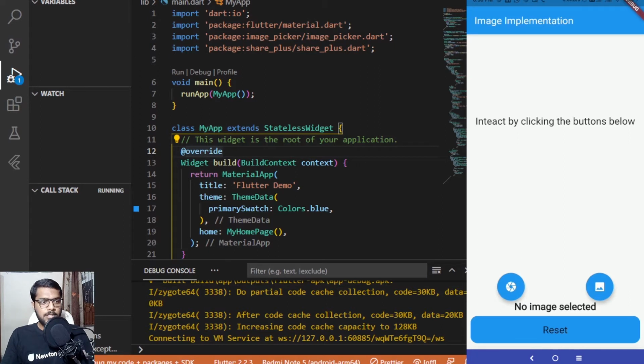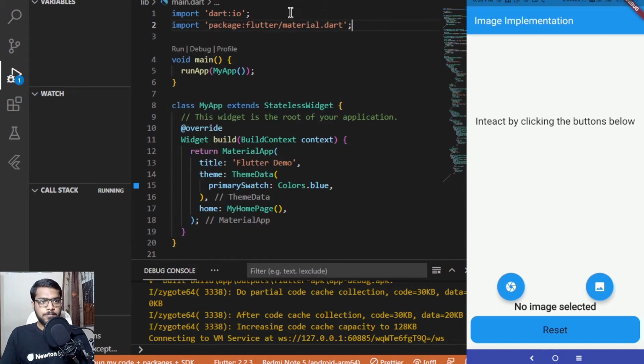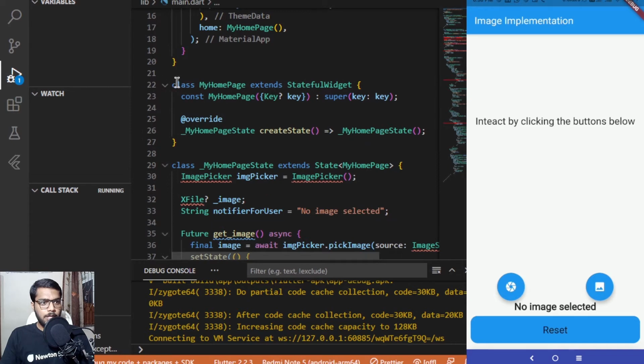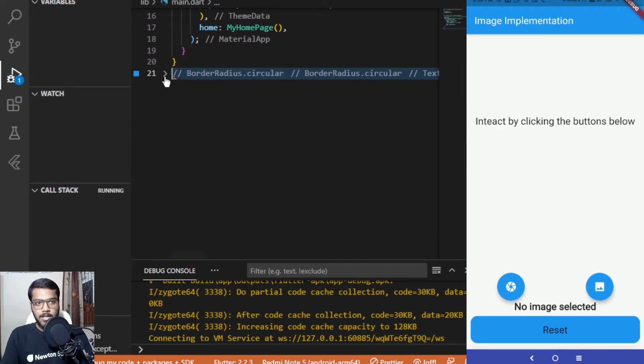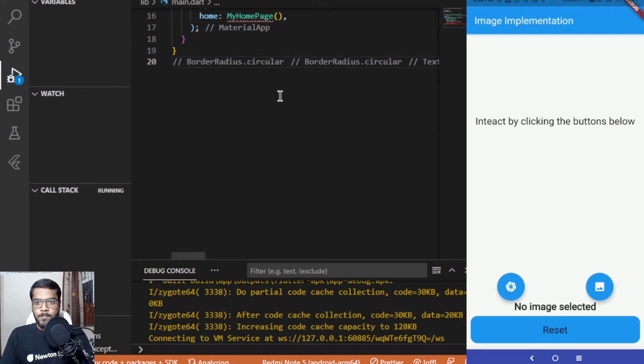Here you can see that the app has started running, and now let me first remove the part which I won't be needing in this video. And also let me remove this MyHomePageState and both classes as well. Yeah, now it looks pretty good. And now let's start working on the app part.